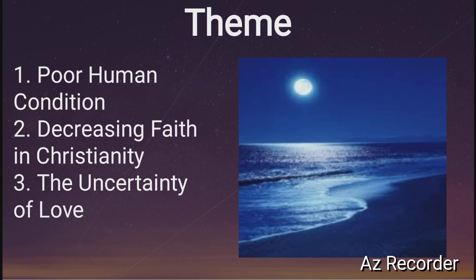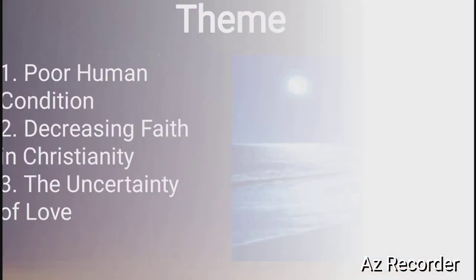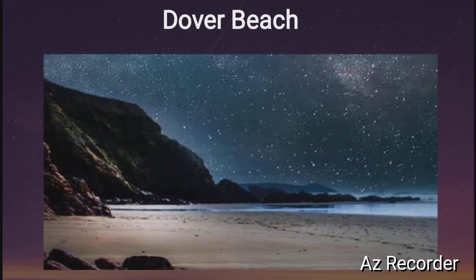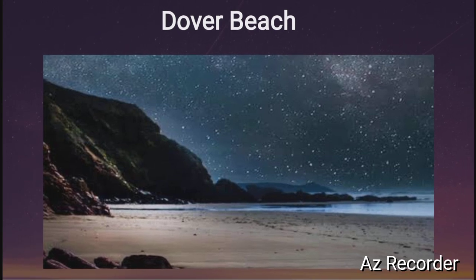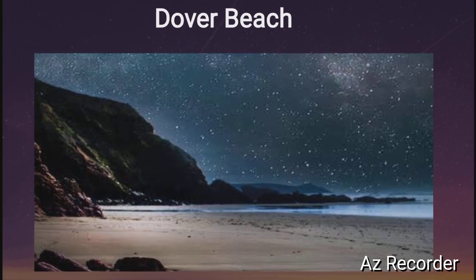So I request you to go through the whole video so that you may not miss anything and understand it properly. Listen to it carefully and understand it. So this is the image of Dover Beach. This is the England side. You can see the cliffs with steep elevation. So these are the cliffs and this is the England side. The opposite side is the French side.